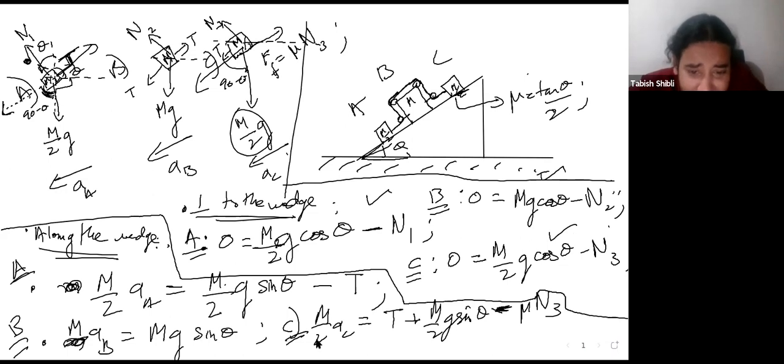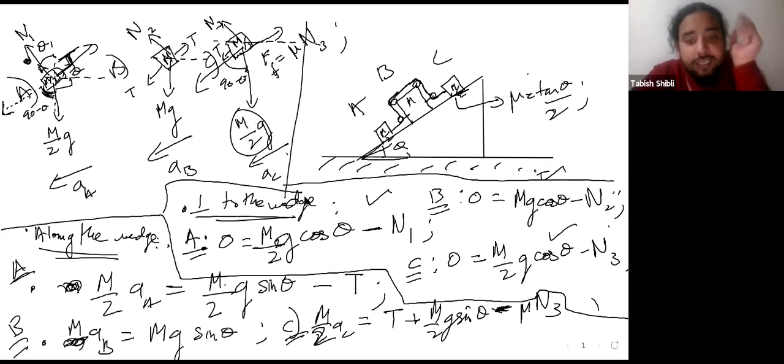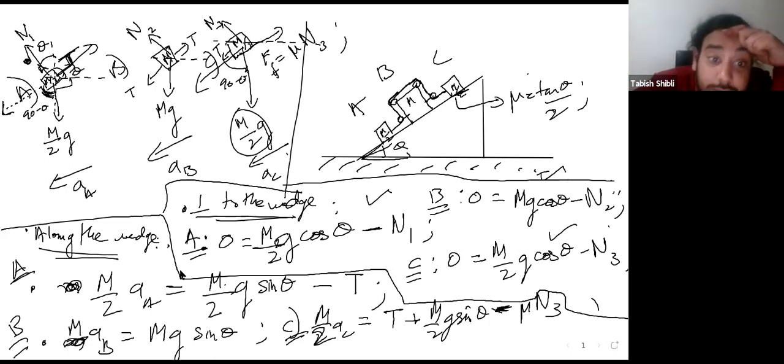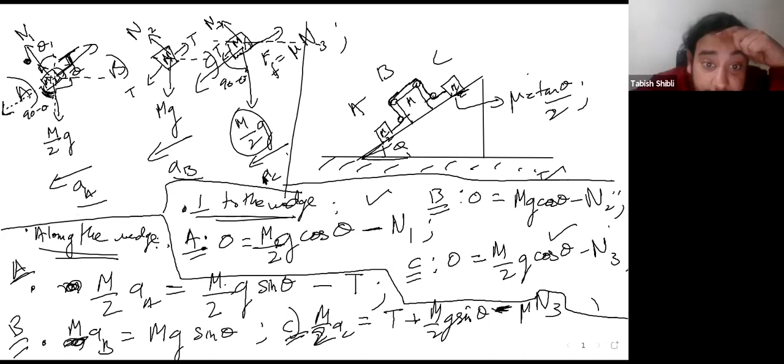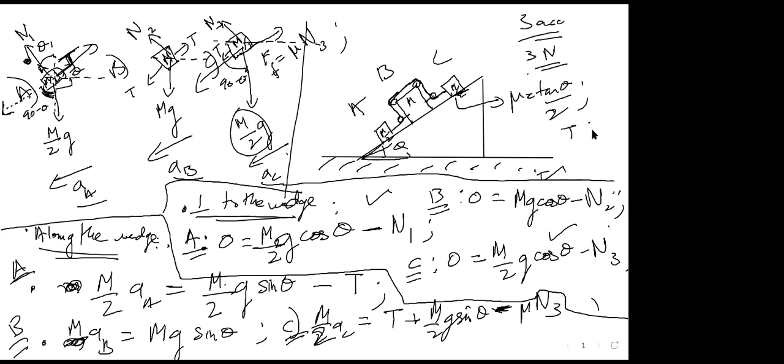Actually, before that, let's just count how many equations and how many variables you have. How many equations do you see in these? There are 6 equations, we can see that, 2 for each of the objects. But how many variables are there? Count. 7 variables. Which all? You have the accelerations of A, B, and C, so you have 3 accelerations. You have 3 normal reactions, N1, N2, N3. What else? Is there another variable? The tension. And friction coefficient also.